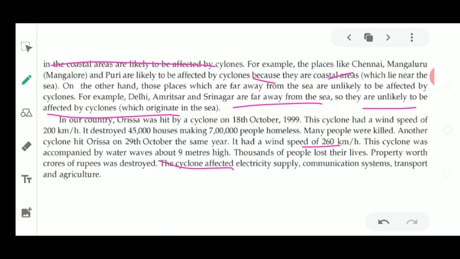Thousands of people lost their lives, and property worth crores of rupees was destroyed. Cyclones also affect the water supply, electricity supply, communication system, transport system and agriculture as well, because they are highly destructive.